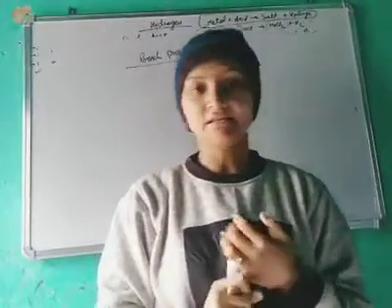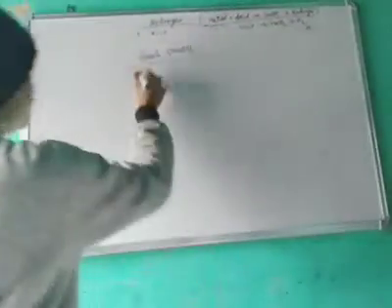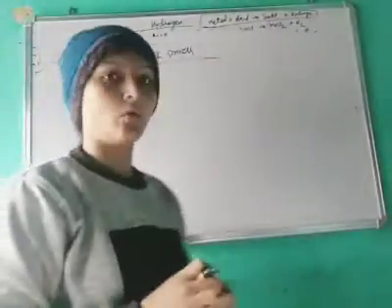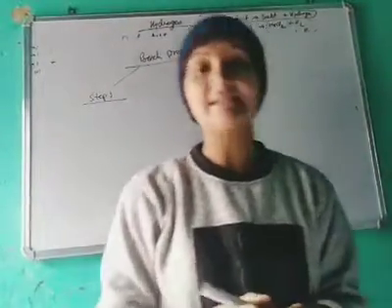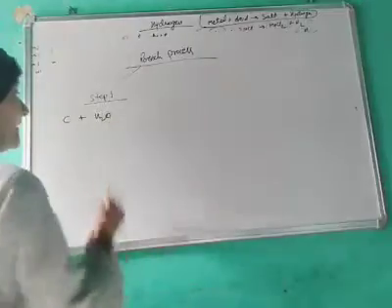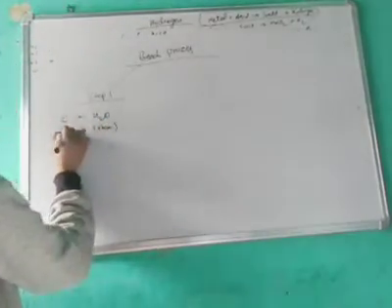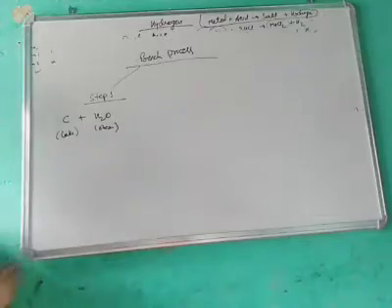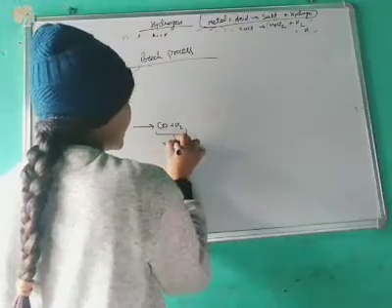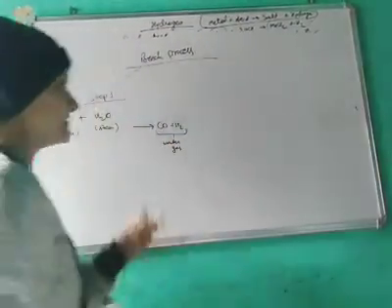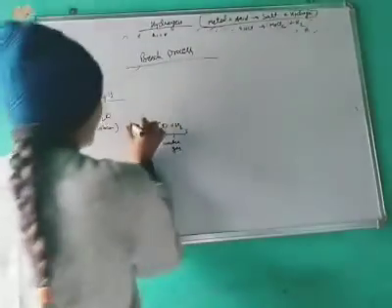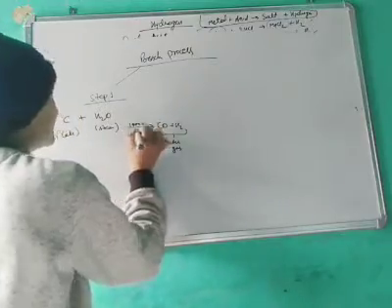Bosch process. There will be a 3-step reaction. In the first step we will mix coke with steam, that means coke plus H2O. This is steam, and this is the coke. It will form CO plus H2, and CO plus H2 is called water gas. This reaction occurs at 1000 degrees Celsius.